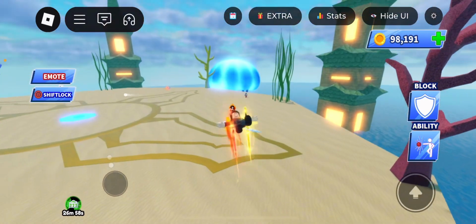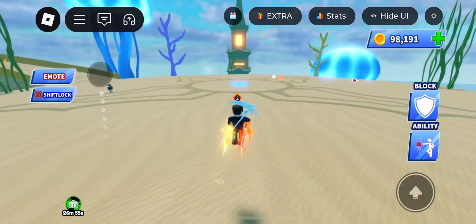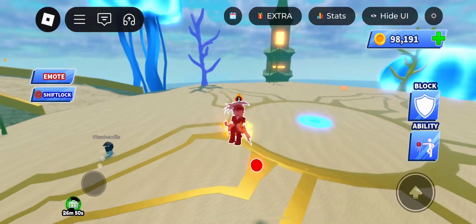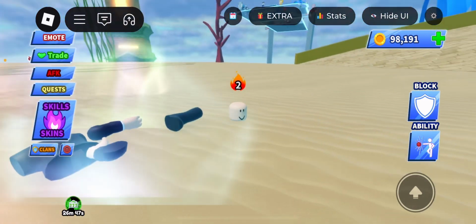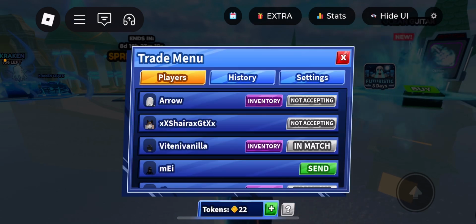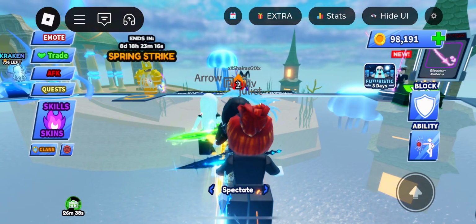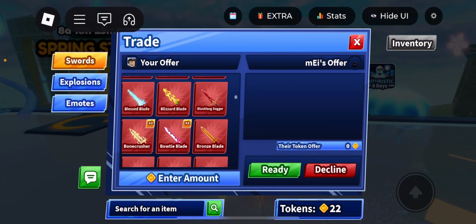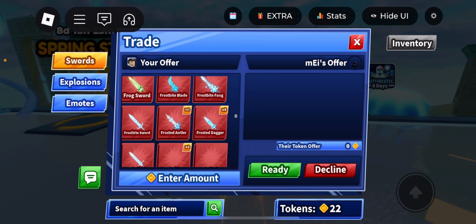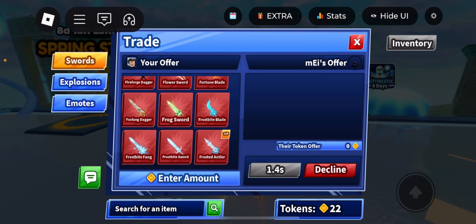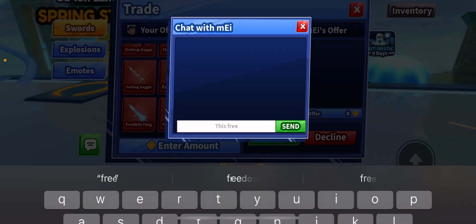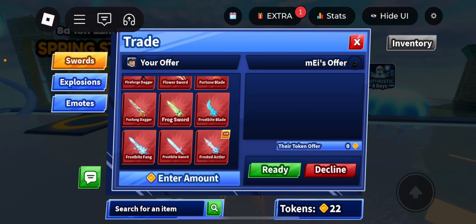Second, there's such a thing called trading scams. Trading scams basically mean that someone's trying to scam you in a trade. If you go to trades, you can see this person's inventory, right? If you trade with this person, they'll accept. Let's say I put in one of my tools, I have a whole bunch of those. I'm going to say, do not quit this guy. This is a fair trade.